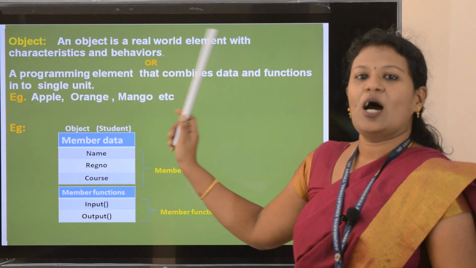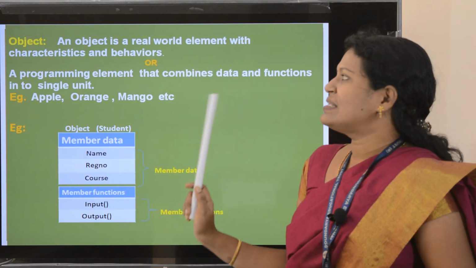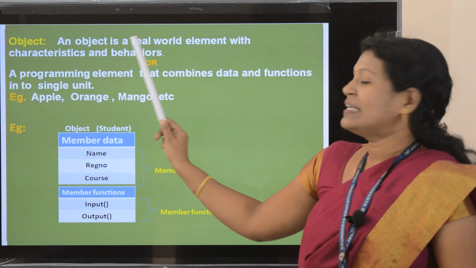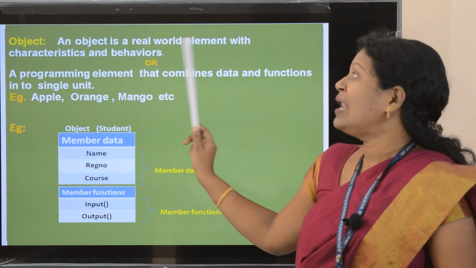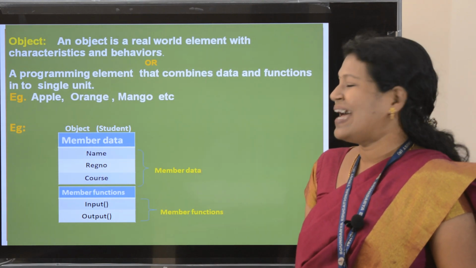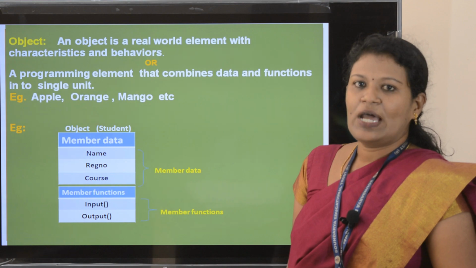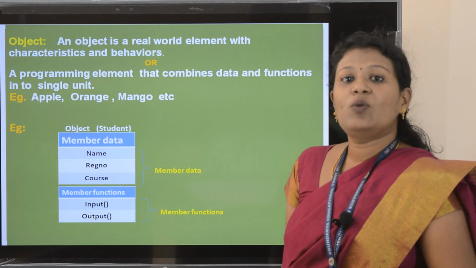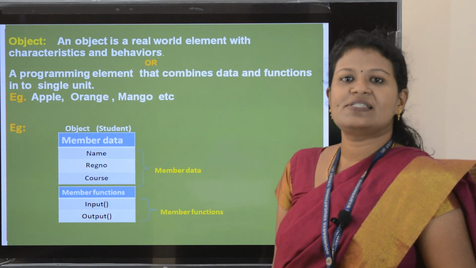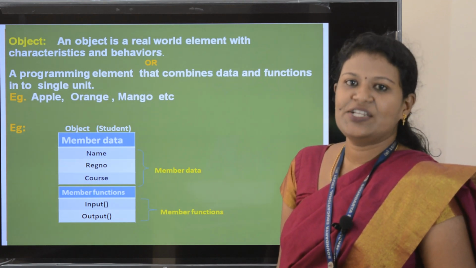Next is object. So now we'll see the definition of object. An object is a real world element with characteristics and behavior. You can say real world element or real world entity.